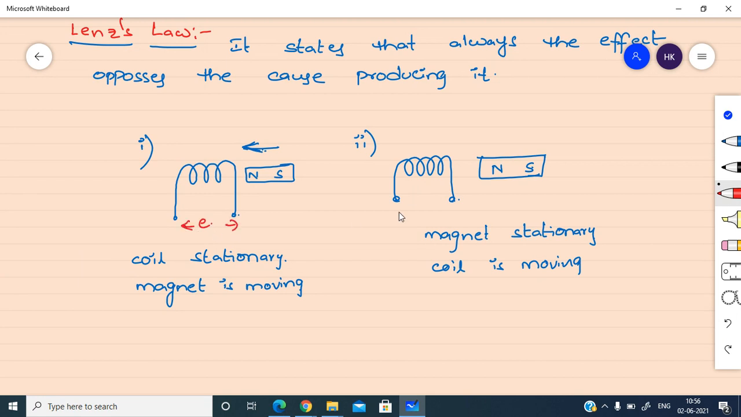Across this coil, EMF will be induced, and in this case also EMF will be induced. Why? Because to induce an EMF in a coil, we require three things. One is a coil, another is a magnetic field or flux. Next, relative motion between the flux and the coil. That means the flux linking with the coil must change. So if either the coil or the magnet is moving, the flux linking with the coil is changing. Whenever the flux linking with the coil is changing, there exists an induced EMF.